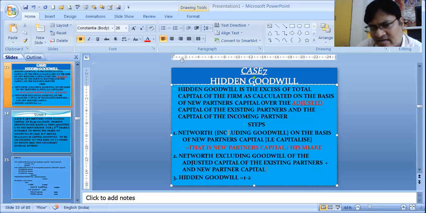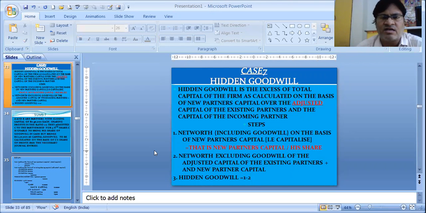We will subtract the previous net worth, that means on the basis of new partner's capital, minus the net worth of the existing partners, that is the existing partners' closing capital plus new partner's capital. When we subtract, if it is coming in a positive figure, we have some hidden goodwill. It will come in a positive figure if hidden goodwill is there.